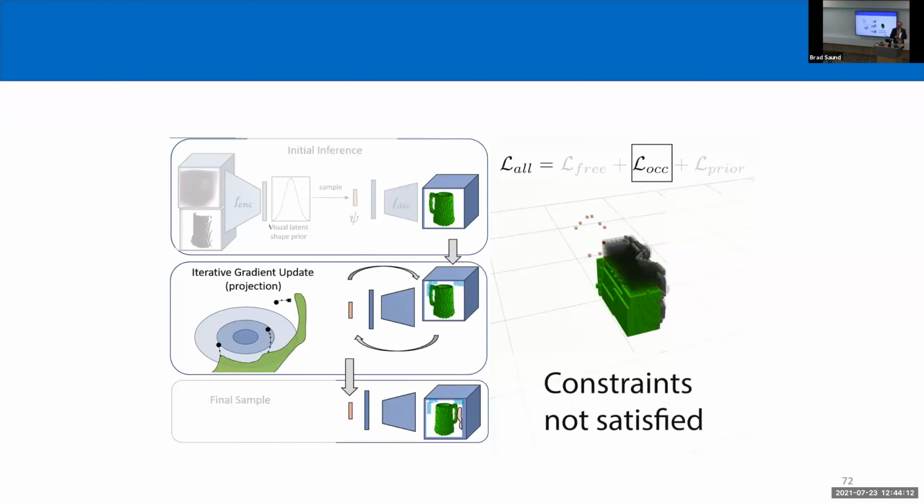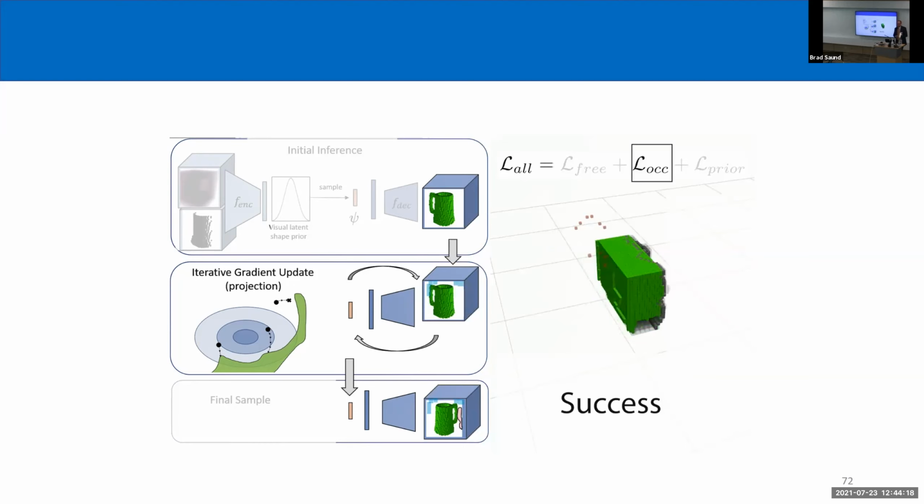Not all of them succeed. So this gradient descent procedure sometimes generates shapes that don't satisfy the constraints, but that's fine. I can just reject these samples. As long as a decent fraction of them succeed, then I can create a decent belief over possible shapes.